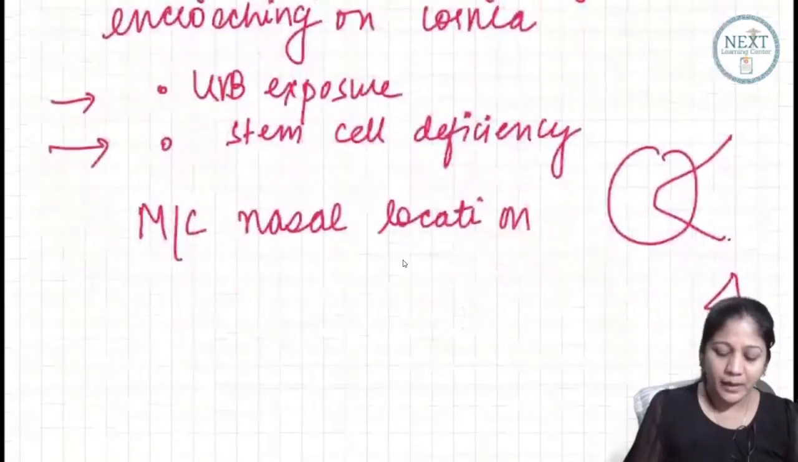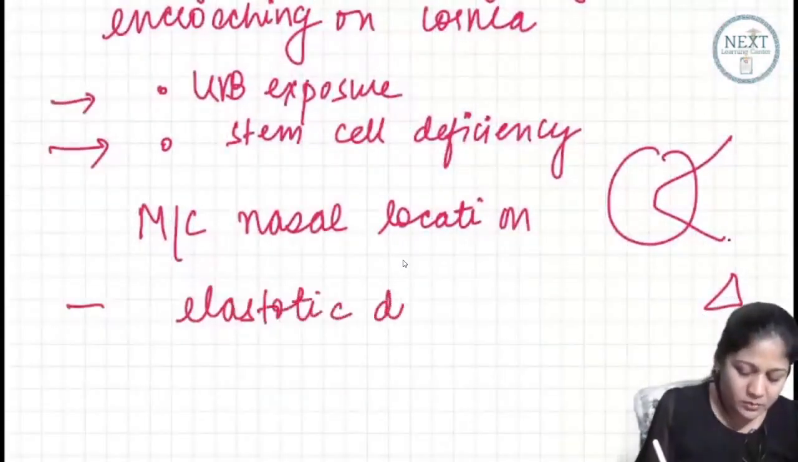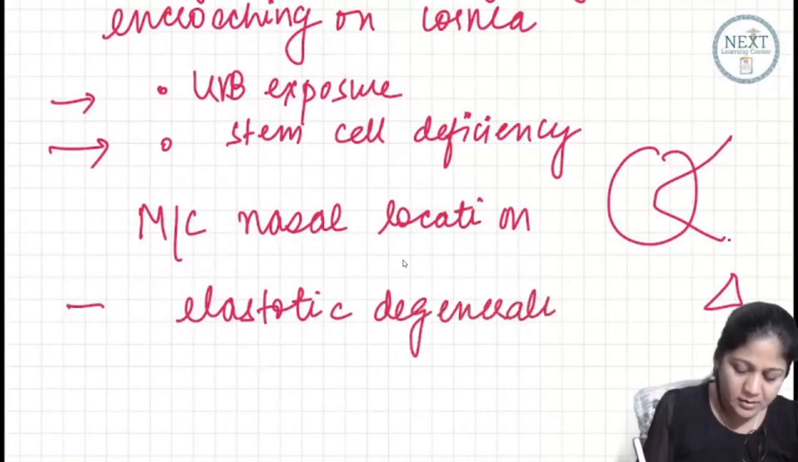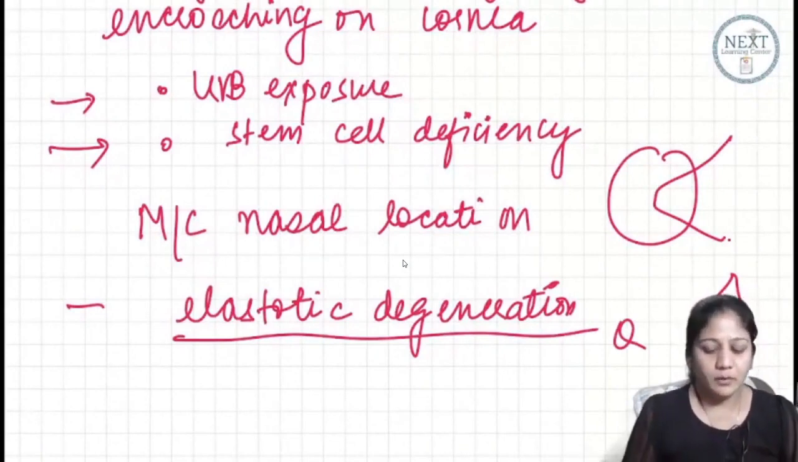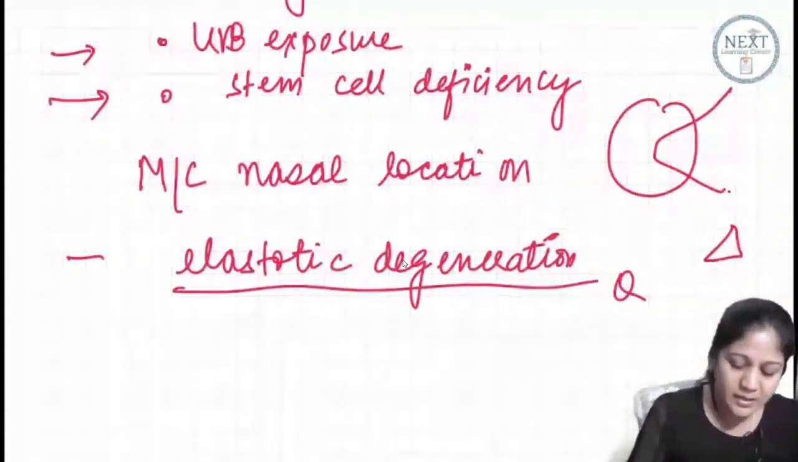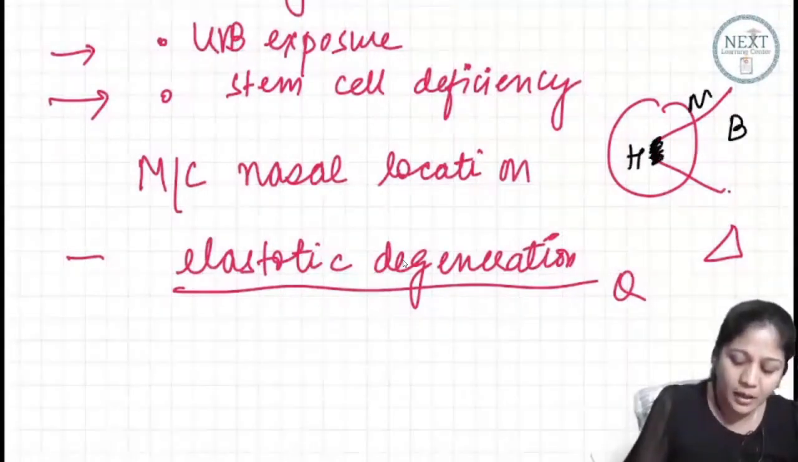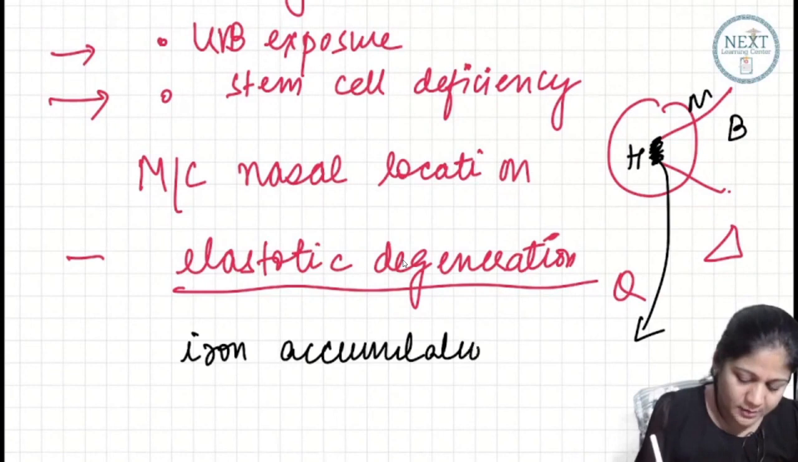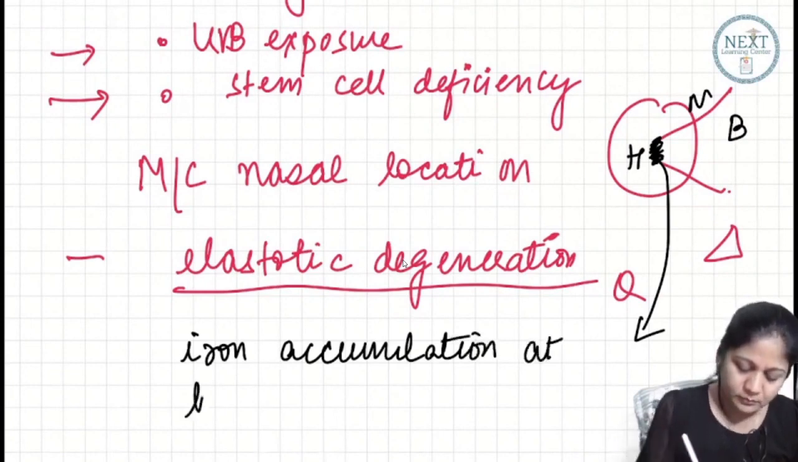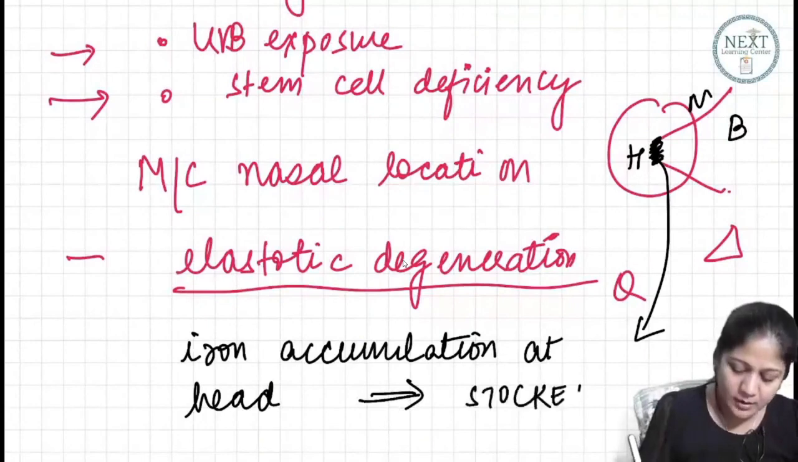Okay? Why does it happen? There is an elastotic degeneration. All these words are very important keywords, friends. There is an elastotic degeneration. When we describe the pterygium, we say this is the head of the pterygium, this is the neck, and this is the body. And sometimes you have iron accumulation over the head of the pterygium. What is this line called? Stocker's line. This line is called the Stocker's line.